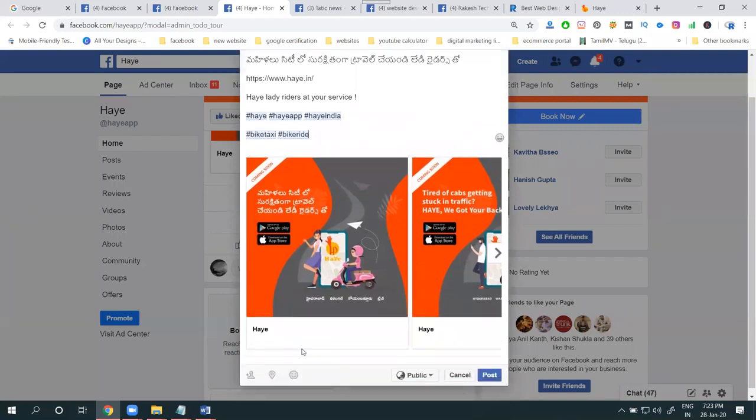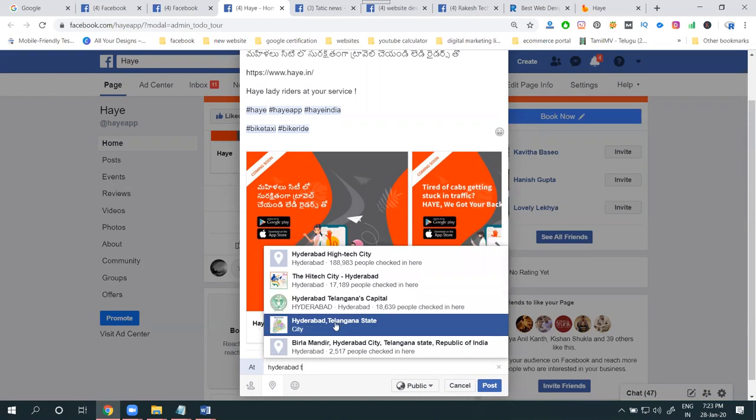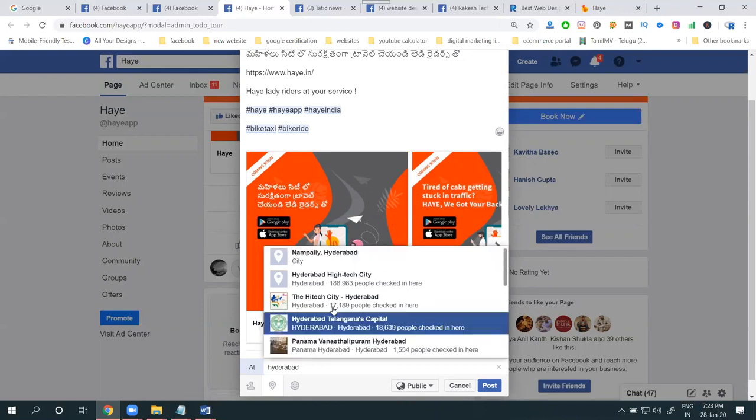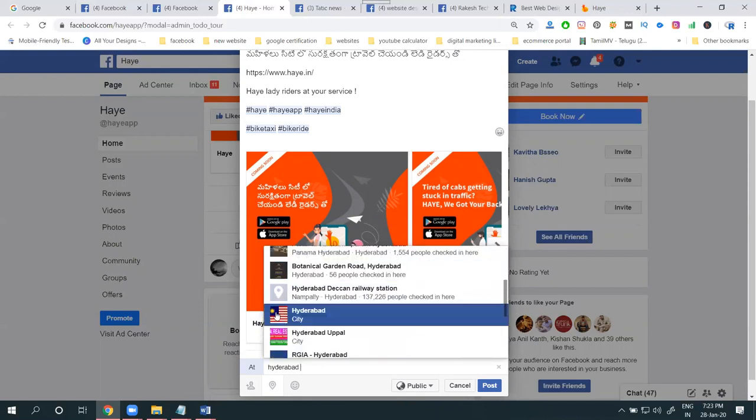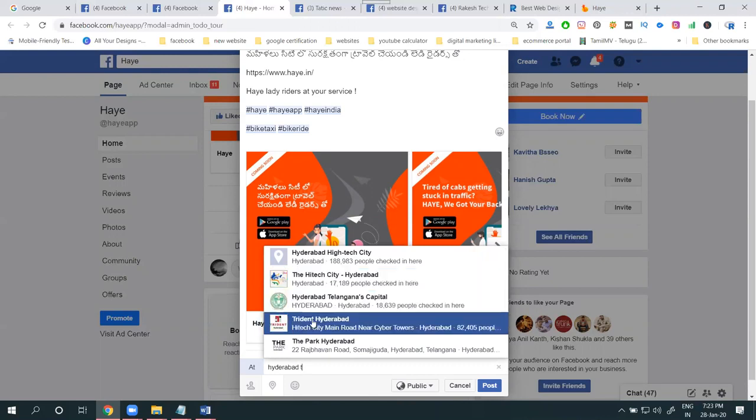Your timeline, select it. Check in your option, Hyderabad and Telangana state. A lot of people ask questions: why is it compulsory to mention Telangana state? It is compulsory because of a small mistake. Your post will go to a separate country. So compulsorily, you have to show that. Suppose you do not mention the Telangana state. See this one. If you select any Hyderabad, the map will change.